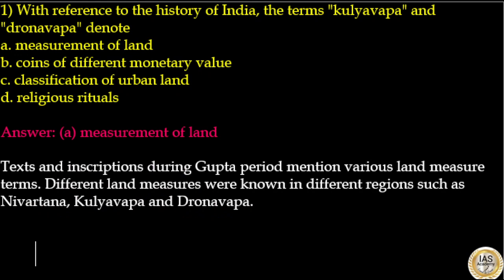Text and inscriptions during the Gupta period mention various land measure terms. Different land measures were known in different regions such as Nivartana, kulyavapa and dronavapa. So here the answer to this question is option A, measurement of land.